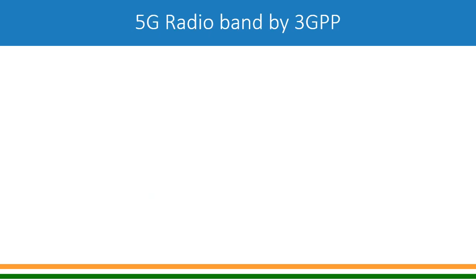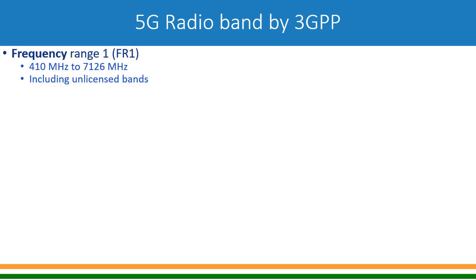So what are the different radio bands given by 3GPP for 5G? Let's look at that. Once ITU has allocated for IMT, 3GPP has actually allocated specifically for 5G out of these bands and of course the existing bands. If you look at this, they have defined two frequency ranges, frequency range 1 and frequency range 2. Frequency range 1 is called FR1.